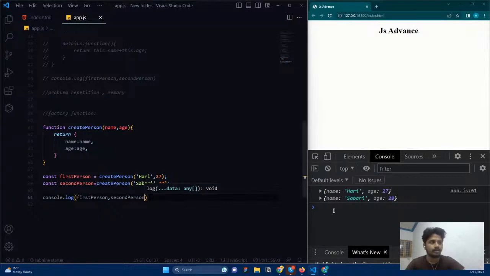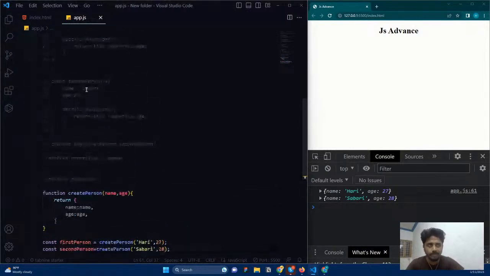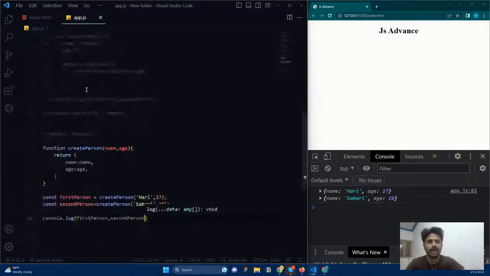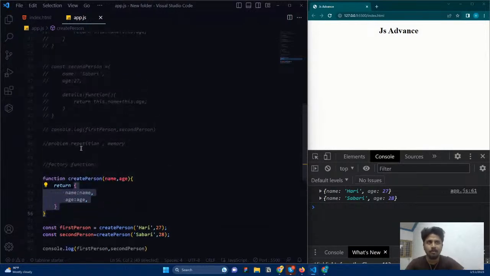So here I am not writing the name and age details every time, the repetition. I'm just telling what my object name is, calling the function and giving the values. The function returns me an object, and that object comes here as the value. That is the problem of repetition, and it is solved here.